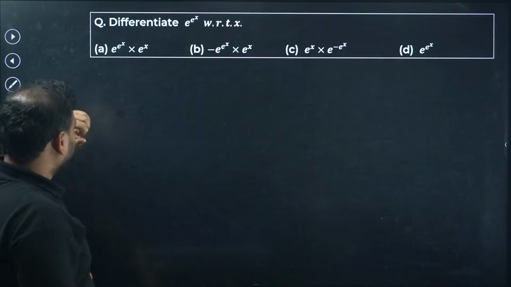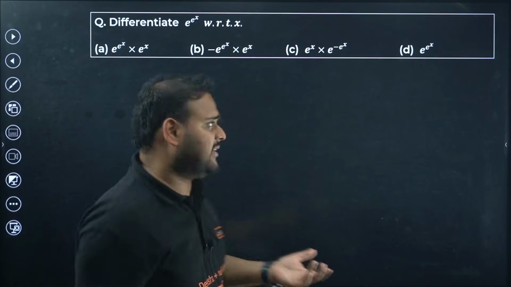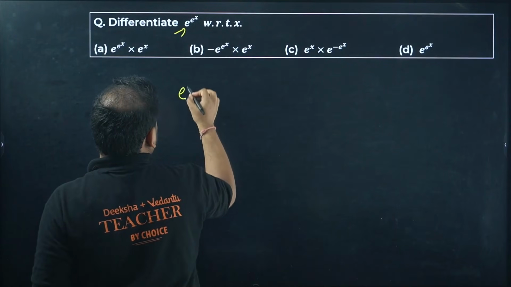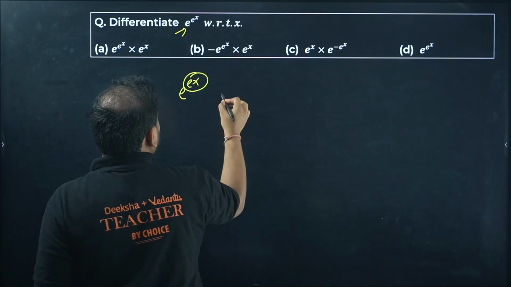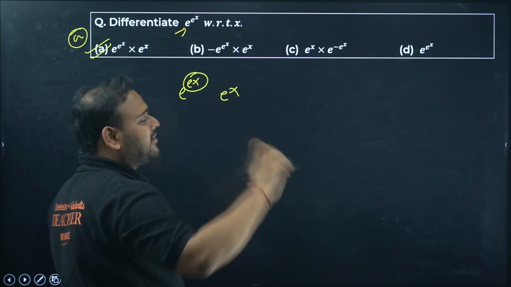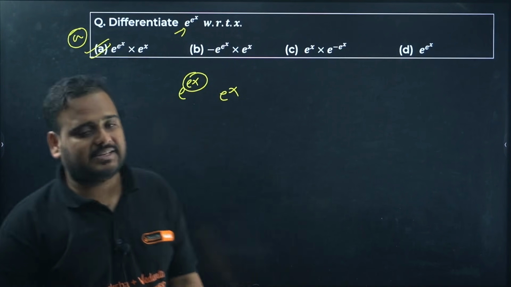Next. E power x. Direct answer is there. Integrate. Sorry. Differentiate this. e first remains as it is, e power x. Differentiate this now, you'll get e power x. Answer is option A. Right answer. Chain rule. Nothing else is there.